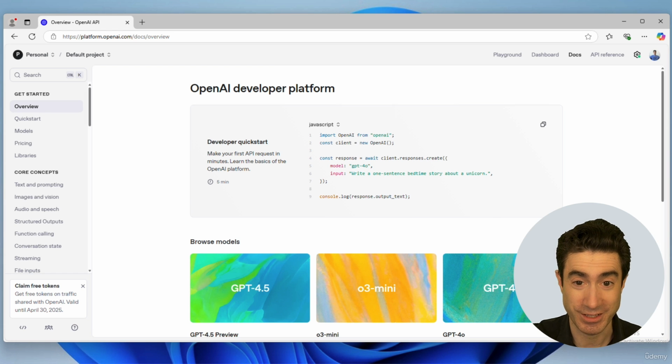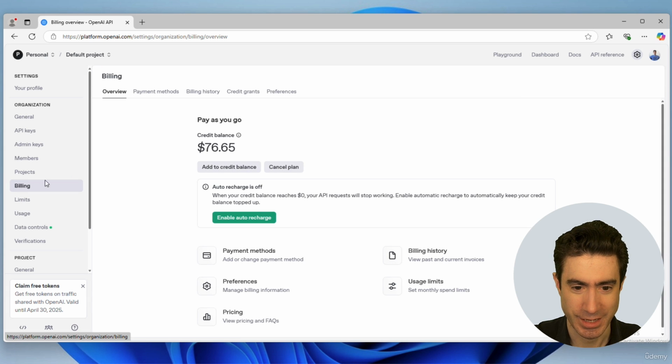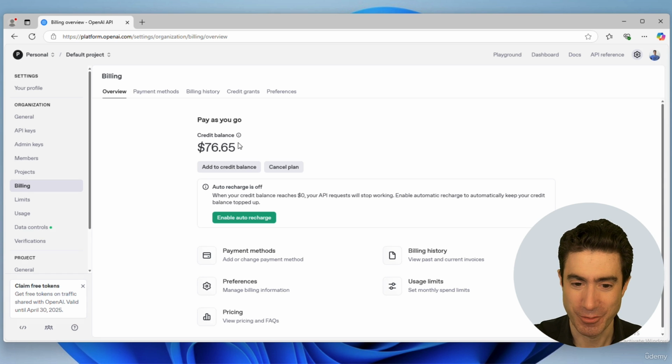Now, there are 2 things that you need to do. One of them is about setting up billing, and one of them is getting an API key, and we'll do them both now. In order to set up your billing, you go to the settings menu up here, and then you go down to billing right here. This is where you choose to put in a credit balance. You can see I've got quite a large credit balance. I seem to spend quite a lot of money on different projects with OpenAI, but this course will only cost you a few dollars. The way that it works is that you do need to put in an amount up front, and $5 as of today is their minimum. So you'll need to put in that $5 and then you spend against it.